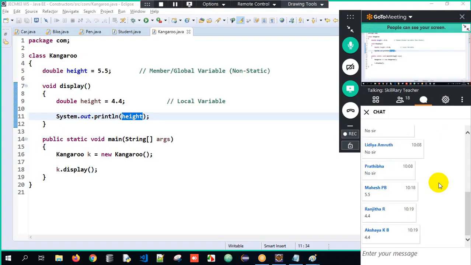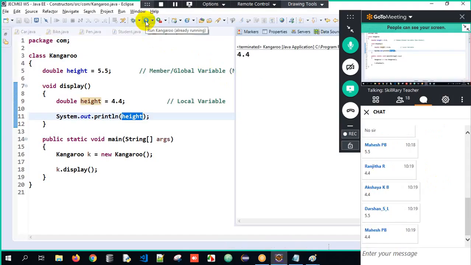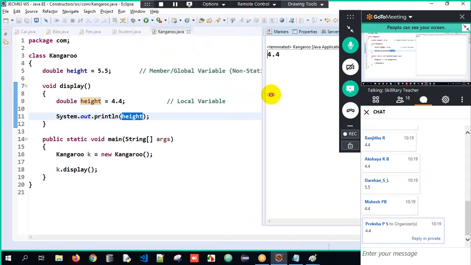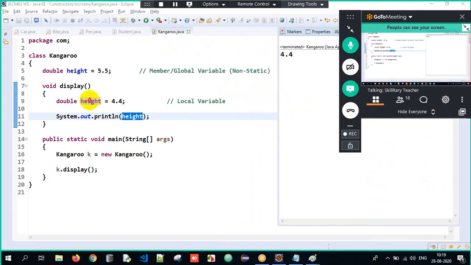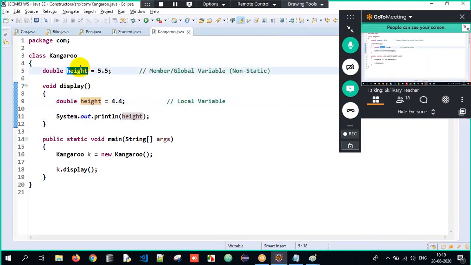Okay, so now here you get the output. You can see the output for yourself. So you got the output as 4.4. How? Sir, when the local variable and the member variable names are the same, always the local variable will dominate. Local variables have a lot of power. So within that scope, the local variable value will be used, that is 4.4, because local variables dominate.